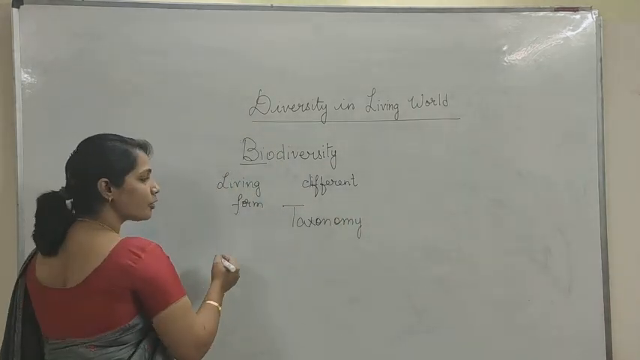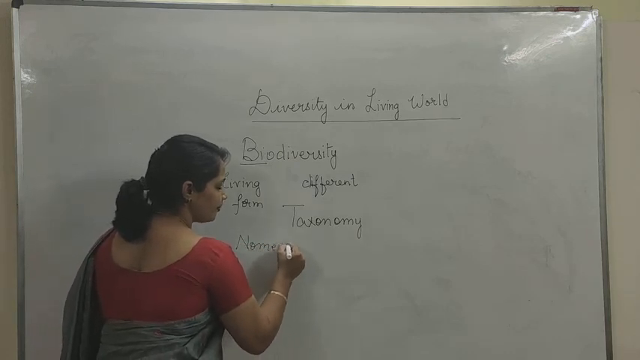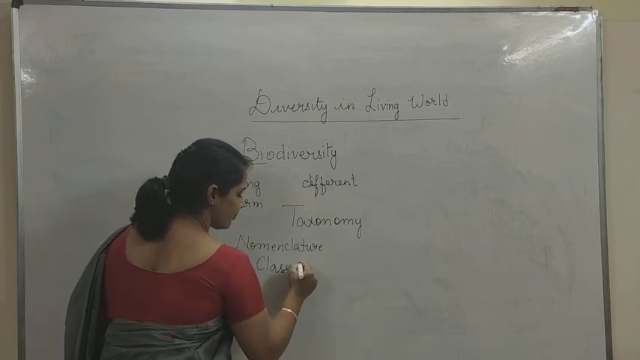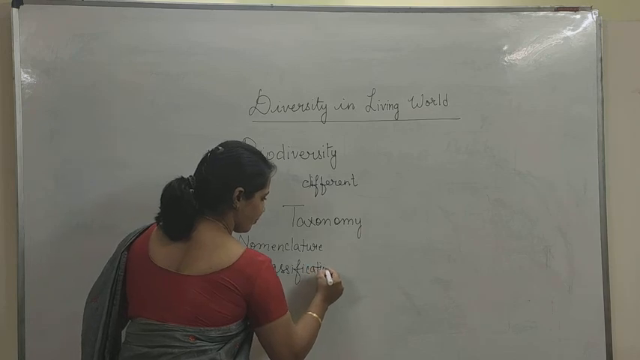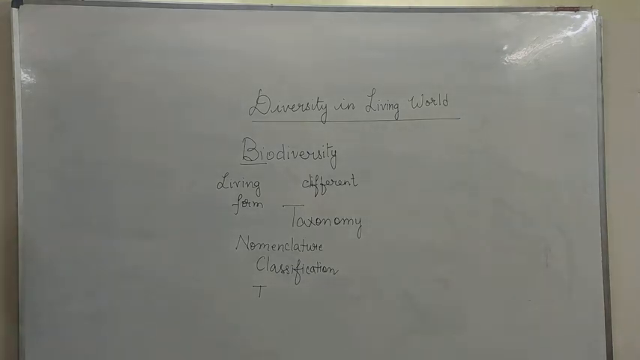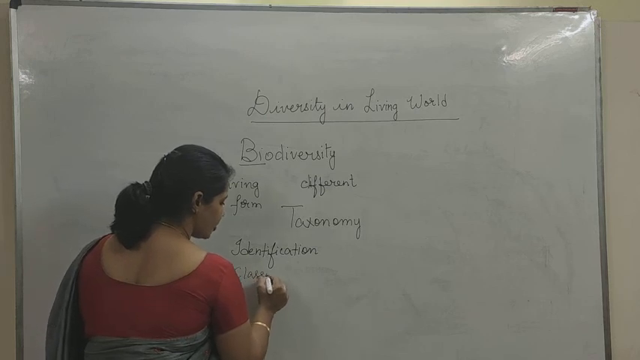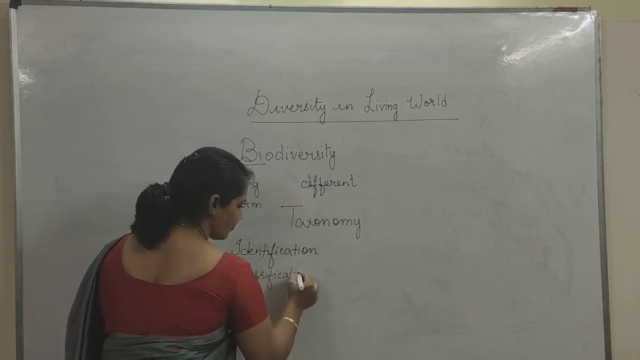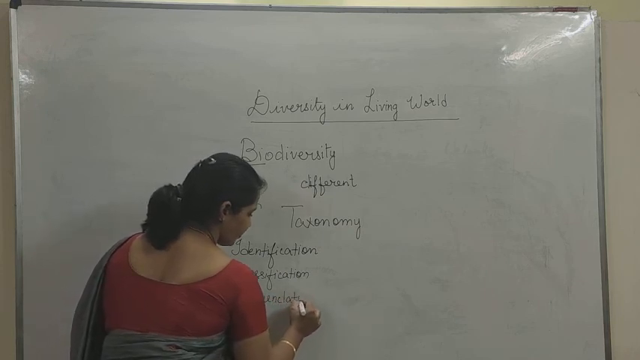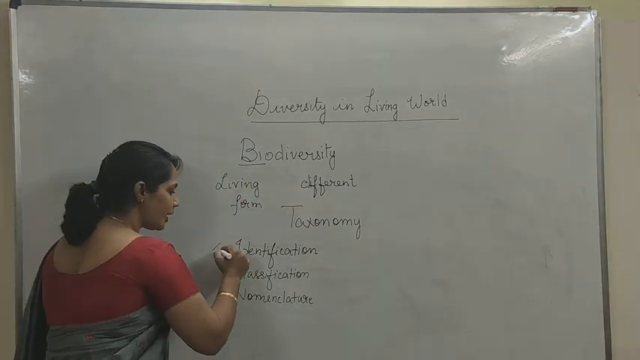So the taxonomy includes the scientific study under nomenclature, classification, and so taxonomy includes identification, classification, and nomenclature. Now, let us study one after the other in detail. What is meant by identification?